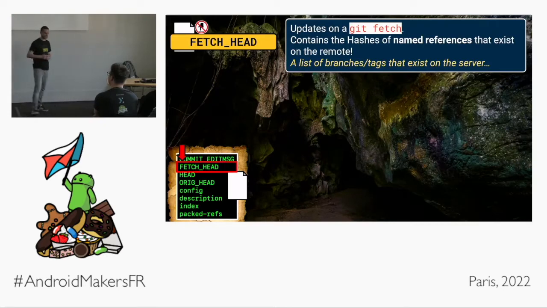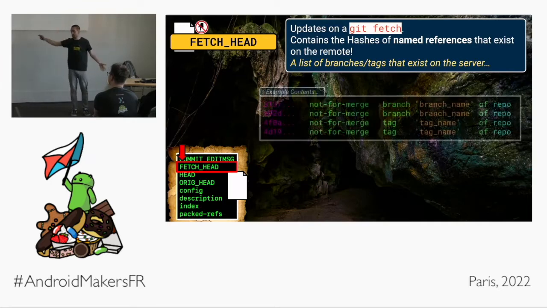The fetch head file. This one's a little bit more interesting. It updates automatically every time that git fetch is used. Now, remember, git fetch also happens as part of a git pull, because a git pull is just git fetch followed by an immediate git merge. So fetch happens a bunch of times. And what does this file fetch_head contain? Well, it contains hashes of the named references that exist on the remote. What the hell does that mean? It's basically a list of branches and tags that are on the server. Easy peasy. Let's look at the file.